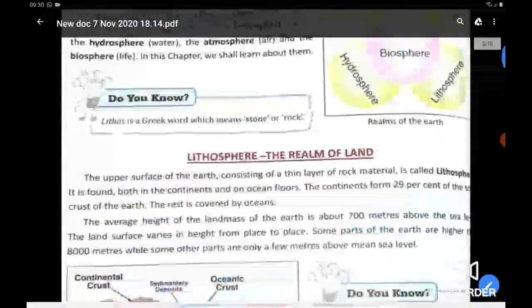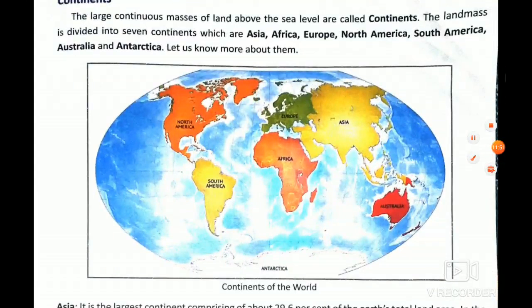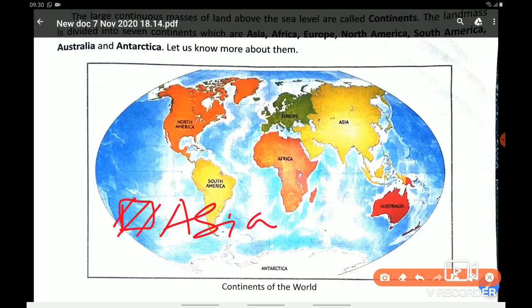Like, you are locating on the world map, you make an index over here and you just make a box like this. You are locating Asia, you can use any symbols or colors or signs also.